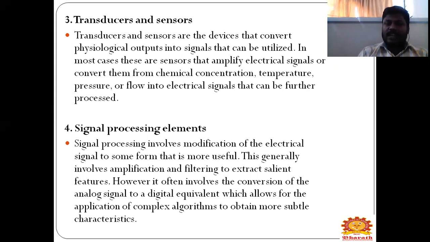This generally involves amplification and filtering of existing features. However, it often involves the conversion of the analog signal to a digital equivalent, which allows for the application of complex algorithms to obtain more suitable characteristics.